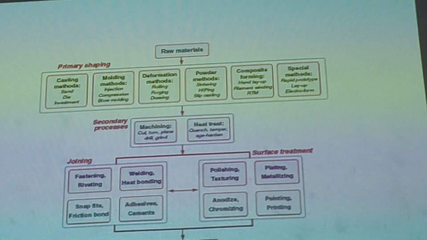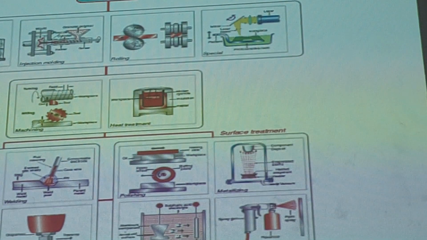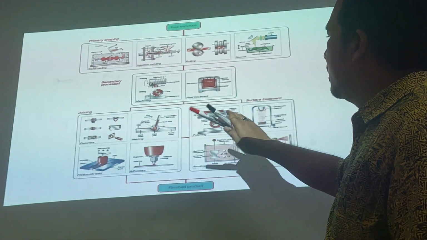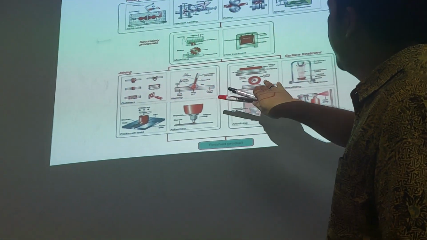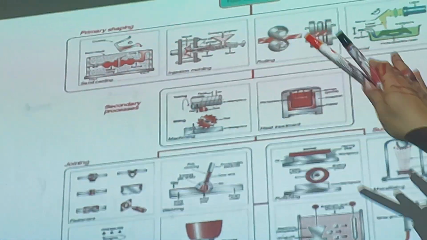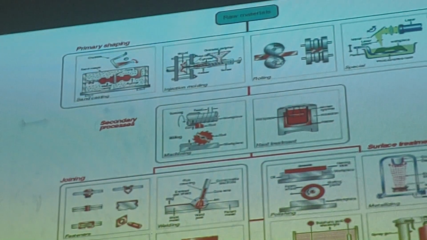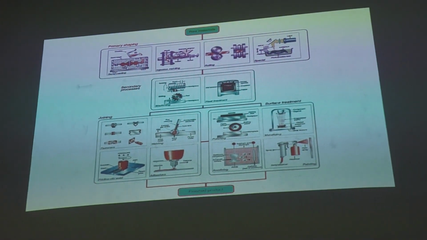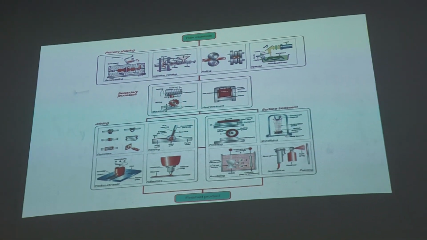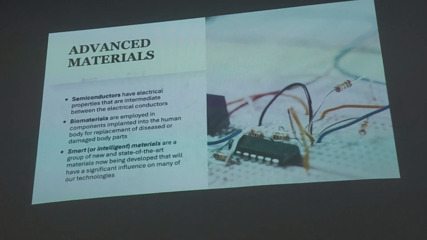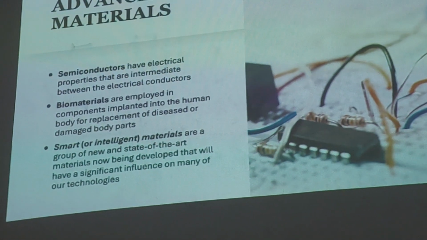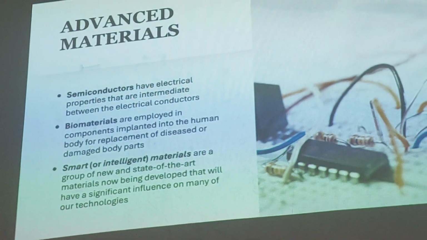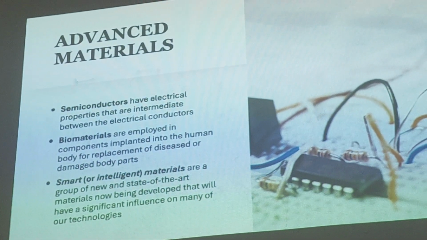This is the properties, and this one is the process, like joining, adhesive, machining, primary shaping. You will learn in the manufacturing process. Another one is advanced material, like I mentioned before, for metalloids. Remember when I said the metalloid is for semiconductor, biomaterial, smart, and